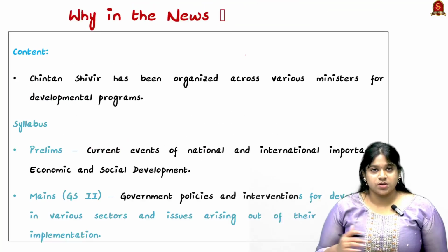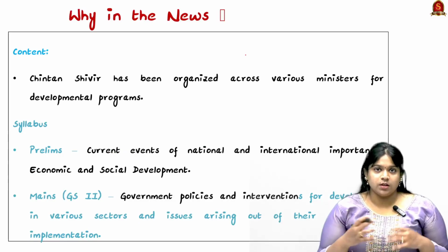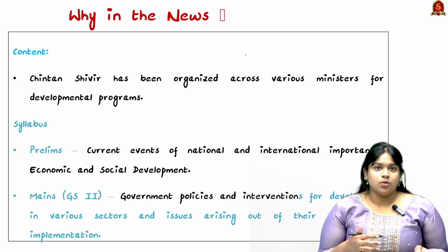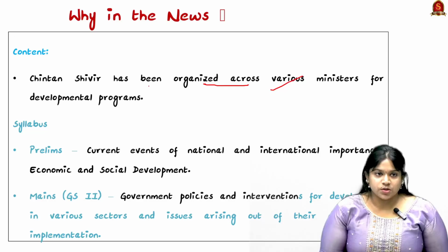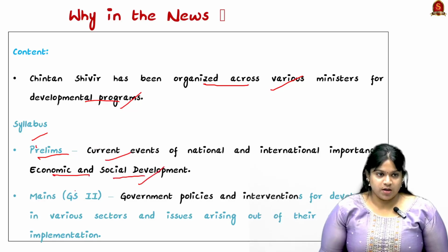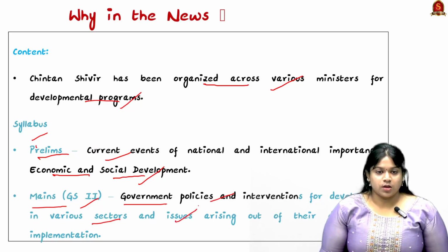Here different ministries of the country, like the Ministry of Social Justice and the Ministry of Ayush, all come together, bring in their different schemes, and have a conference or debate to go through the analysis of the different schemes. So it is organized across various ministries for developmental programs. This particularly comes in the prelims syllabus under current events of national and international importance, and economic and social development. And for mains, in GS paper 2, it comes under government policies and interventions for various sectors and issues arising from their design and implementation.